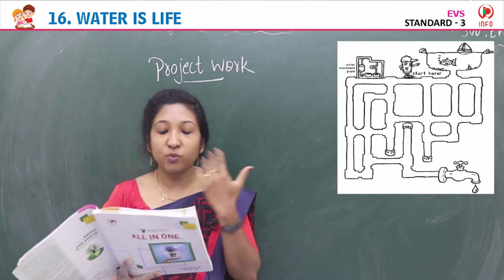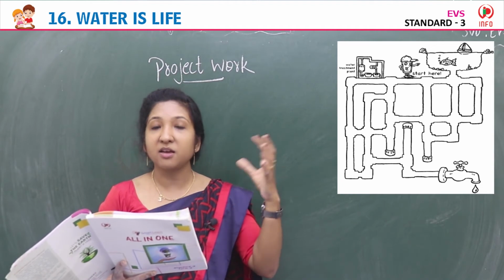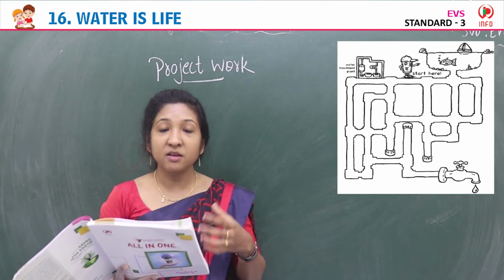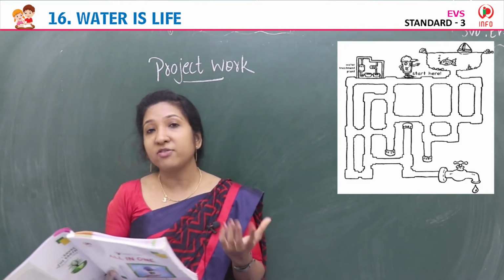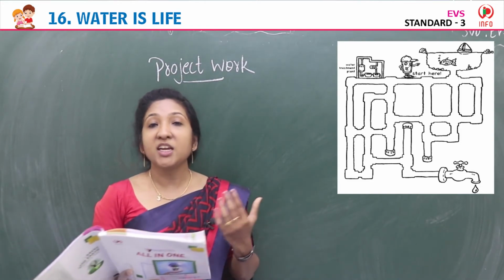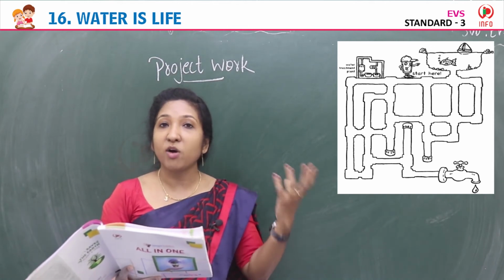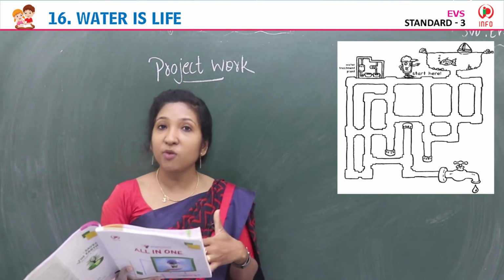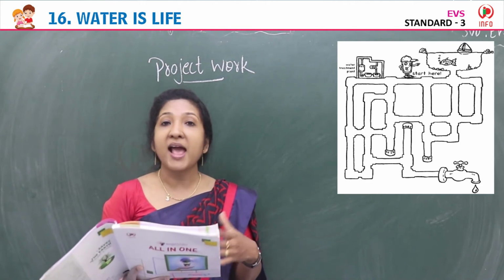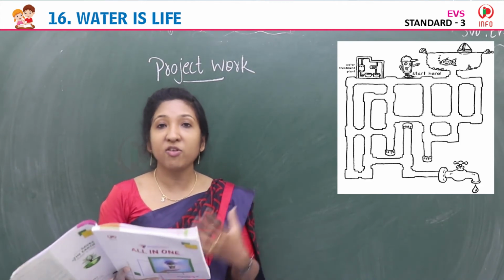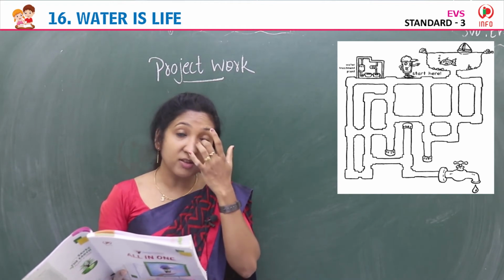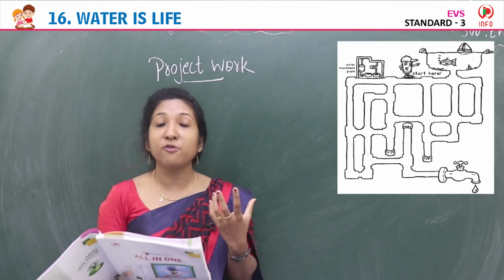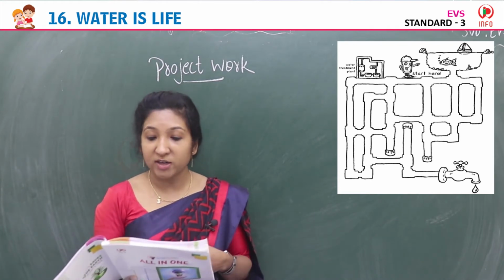It starts here where, see, from the ocean, rivers, we collect the water. After collecting, we need to purify it. So we take this water to the water treatment plant. They will treat the water, purify the water, and we get the water fit for drinking. So purification involves many steps, children. Many steps for filtering the water, purifying the water.